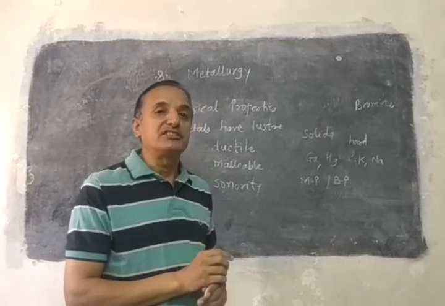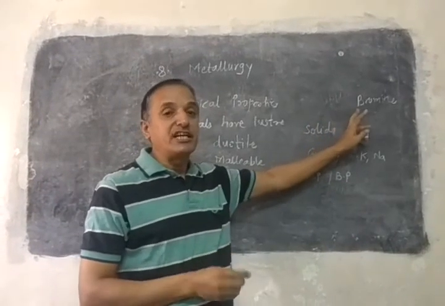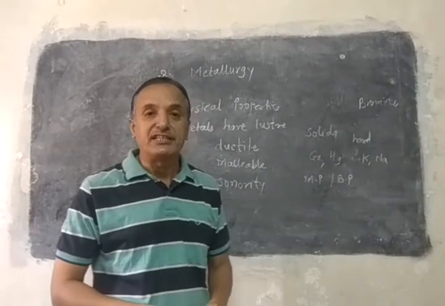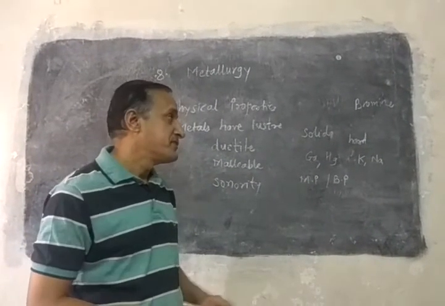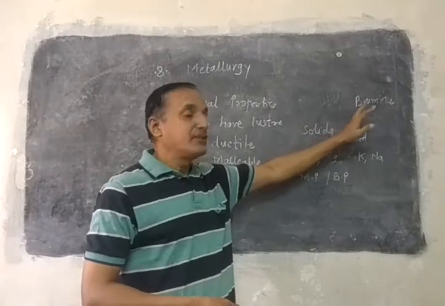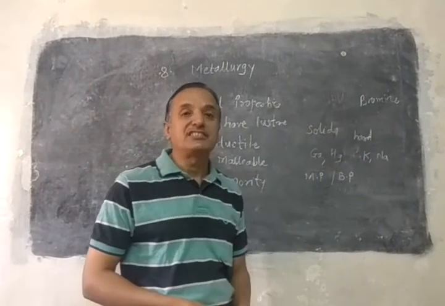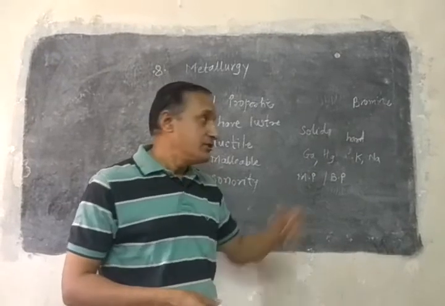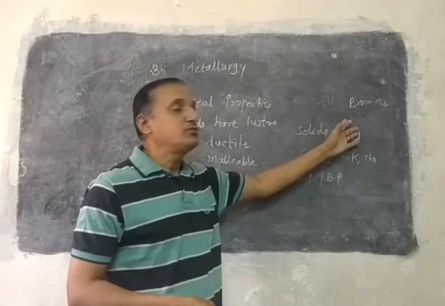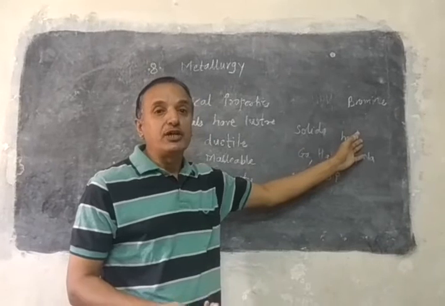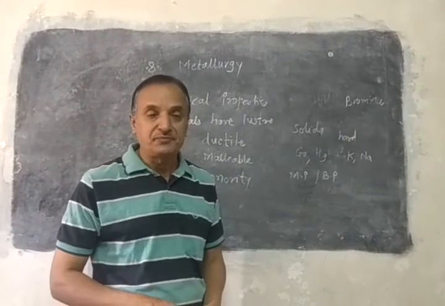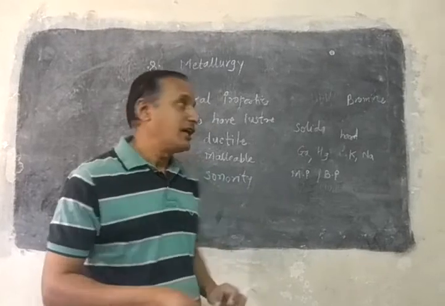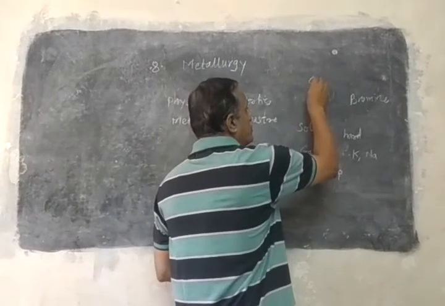All other non-metals are either in solid state or in gaseous state. Then these non-metals are not hard. They are brittle. Even more, they have a low melting point and a low boiling point. Now we are saying that non-metals are not hard, but carbon, its allotrope,